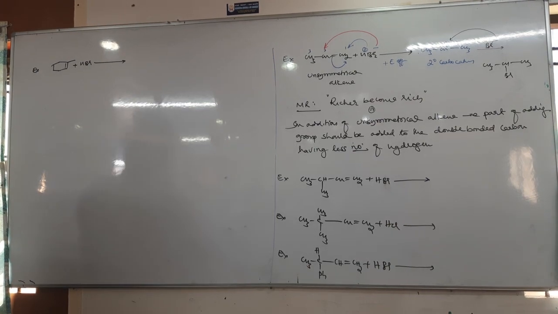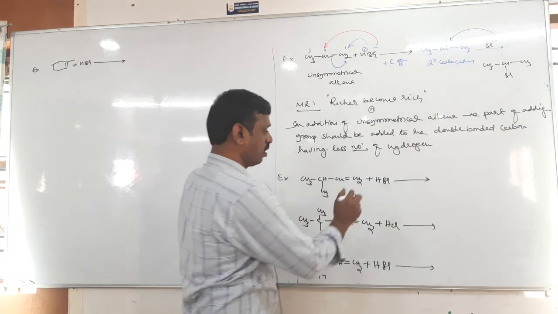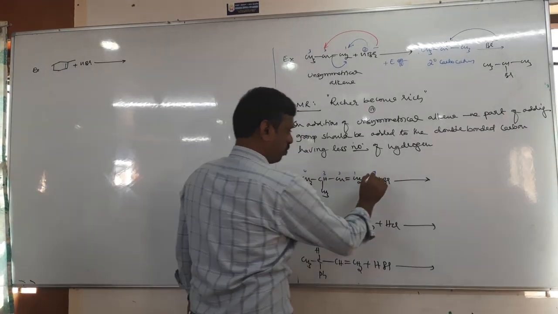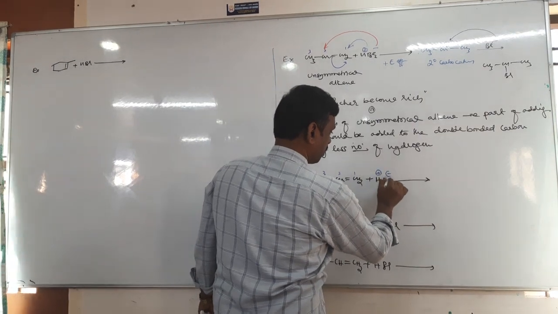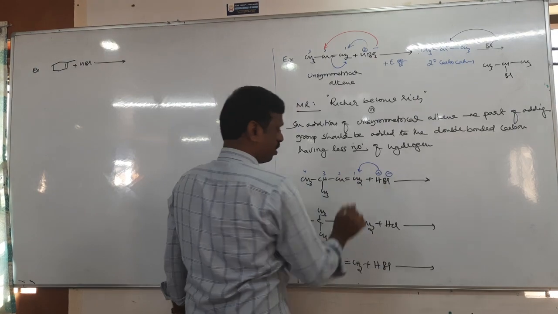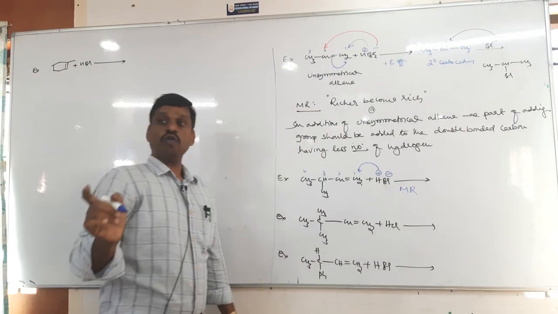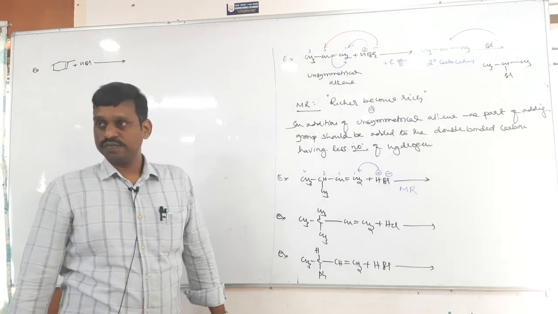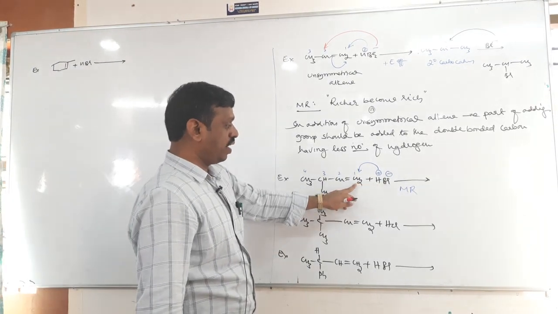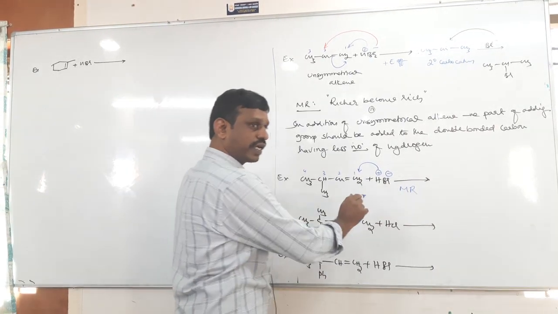Okay. Tell me, so what is the product here? 1, 2, 3, 4. So where is the H plus added and where is the Br minus added? H plus is added on? Yeah, according to Markovnikov rule, no? So add the electrophile according to Markovnikov rule. Richer become rich. So therefore, H plus should be added on the first carbon. Then where should the nucleophile be added? On the second carbon.